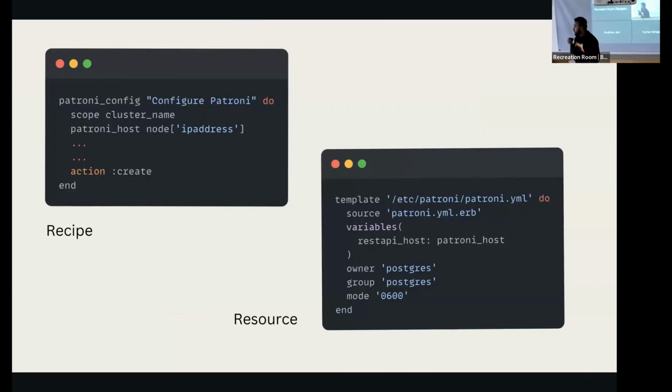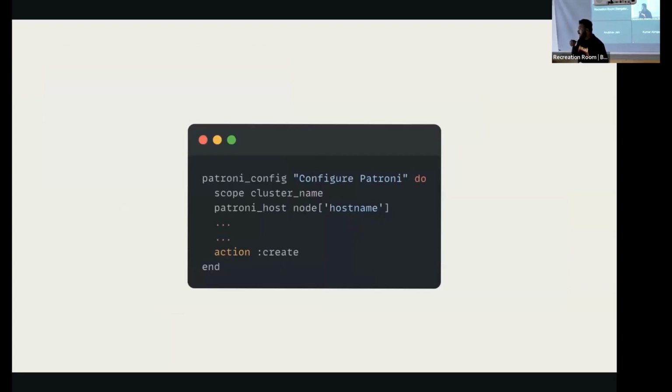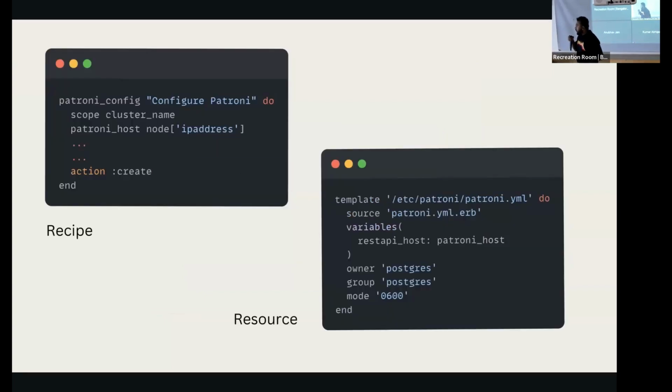If I go ahead and change that REST API host, something bad would happen and the redundancy would stop, the replication would stop, which is not a good thing for production databases. And let's say we have no tests written because we don't write tests. That's a bad idea. Someone comes in, testing something, and they just change the Patroni host from an IP address to a host name.